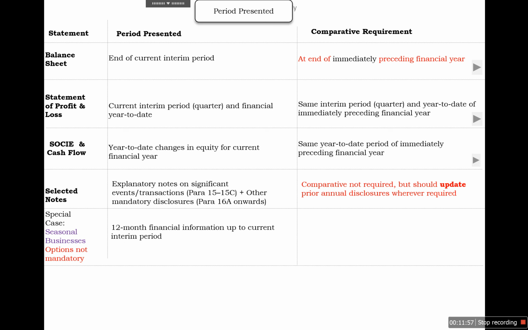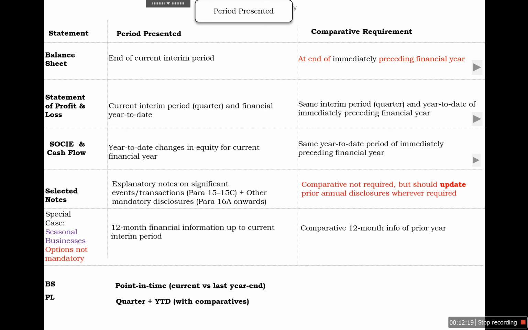This is a special case in case of seasonal business. Although it is not mandatory, it is suggested that we provide the 12 months financial information up to the current financial year and similarly for the last year. So if we summarize this slide, the balance sheet will be provided point in time, that is current versus last, and PL will be quarter plus YTD with the comparative figures, and SOKI and cash flow will be on YTD basis along with the comparative figures.